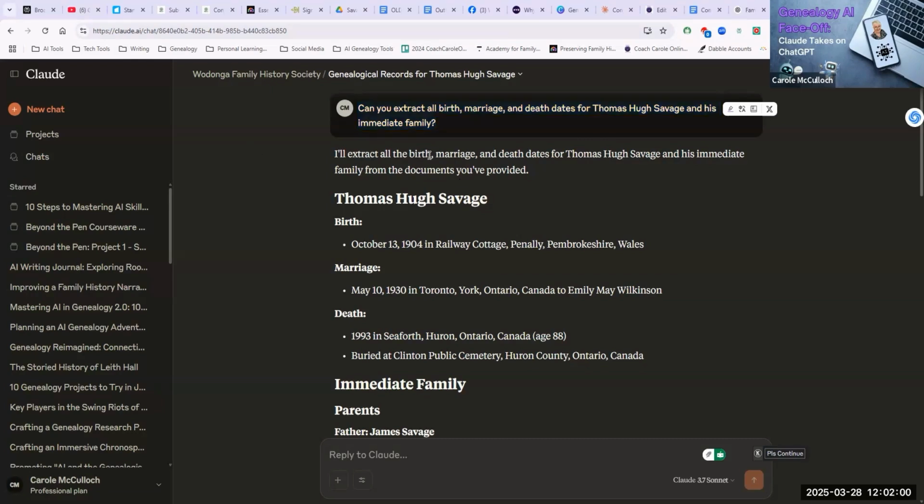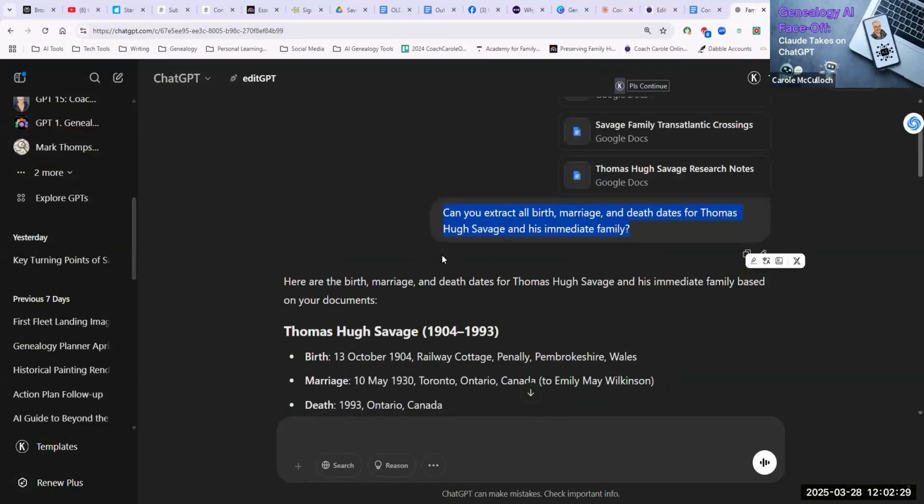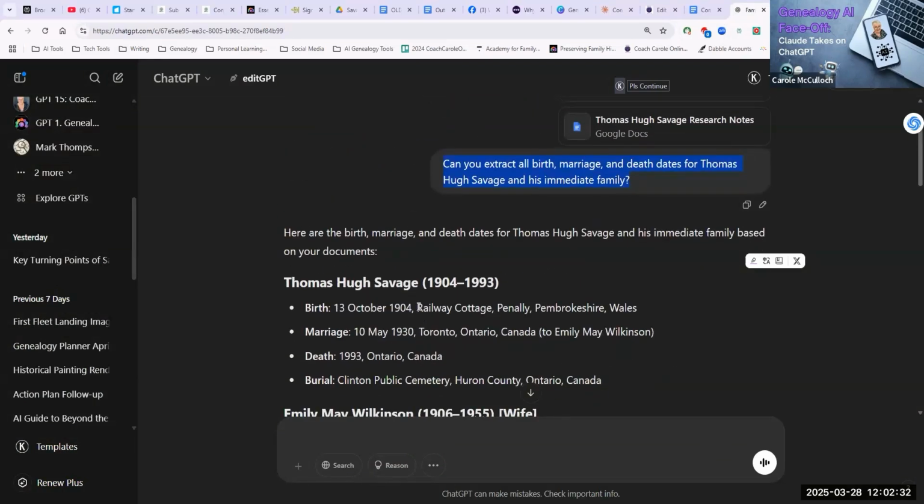It has gone ahead and extracted the birth, marriage and death dates for Thomas and his immediate family. It's laid it out and formatted it a little differently to Chat, but essentially it's the same information. It has included here the fact that he was born at Railway Cottage in Canaston, Pembrokeshire, Wales. And back to Chat to see where that was included. Yes, it was. So far, so good.